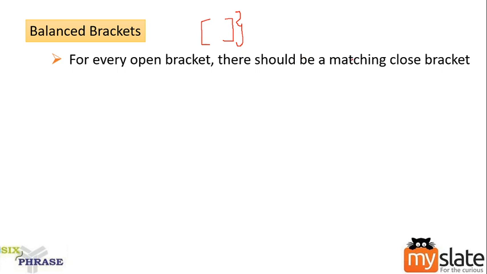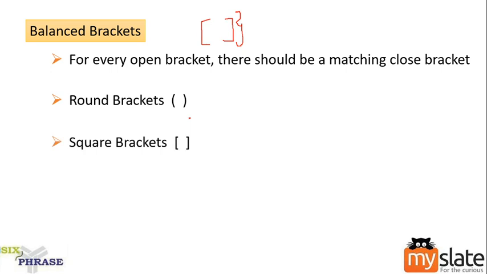So some of the balanced brackets are: we can have a round bracket, the normal brackets are called round brackets, or we can have a square bracket, or we can have a curly bracket.